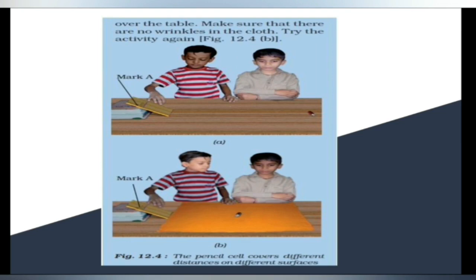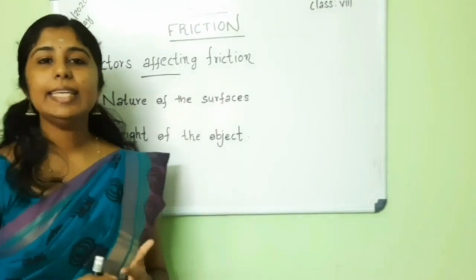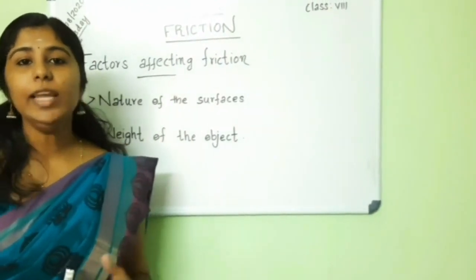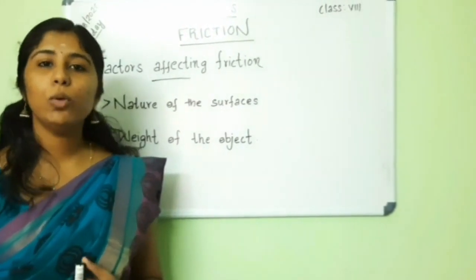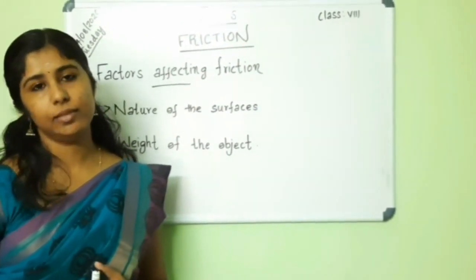That is, the friction depends on the state of roughness or smoothness of the two surfaces in contact. And the friction will be less for a smooth surface and more for a rough surface. Do you know why it is easier to pull a heavy load on a tile floor than to pull the same load on a carpet?